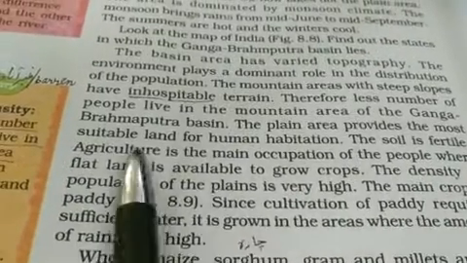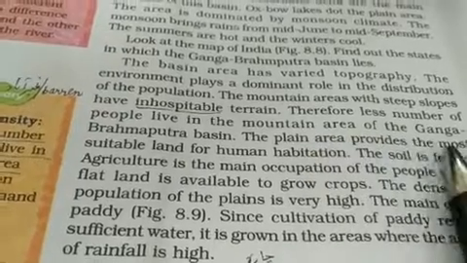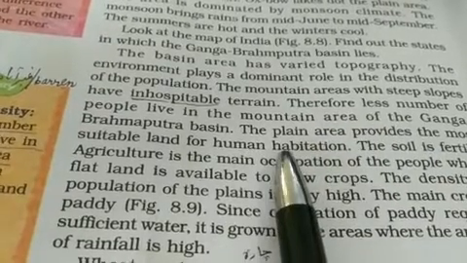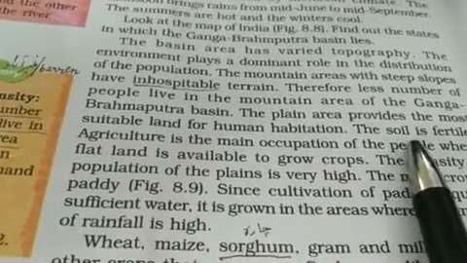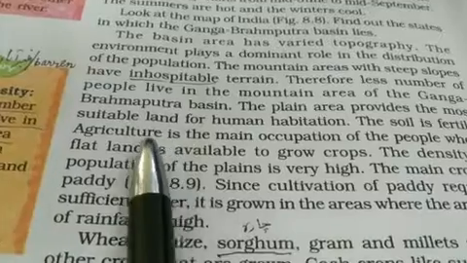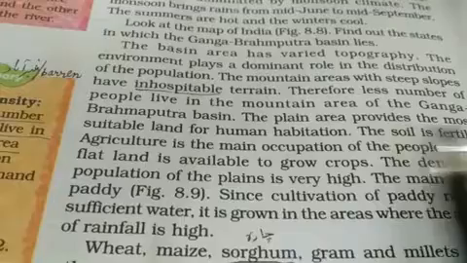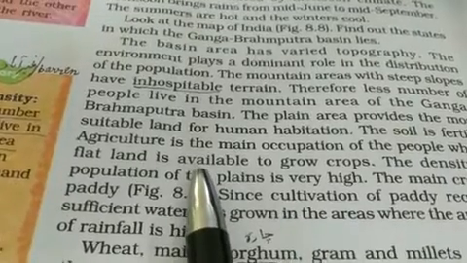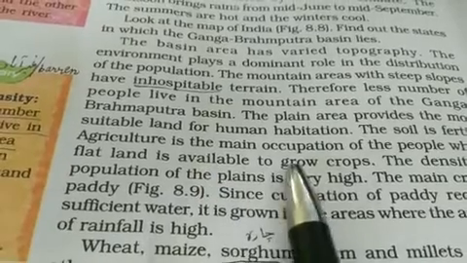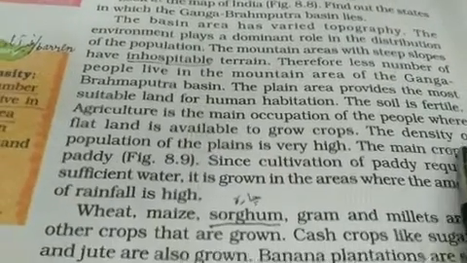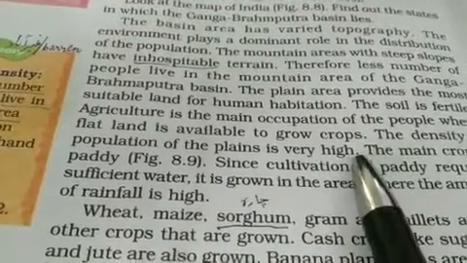Plain areas provide the most suitable land for human habitation, human homes and human survival. The soil is fertile. Agriculture is the main occupation of the people where flat land is available. Wherever flat land is available in this region, agriculture is the main source of income. To grow crops, the density of population in the plains is very high, means so many people live here.